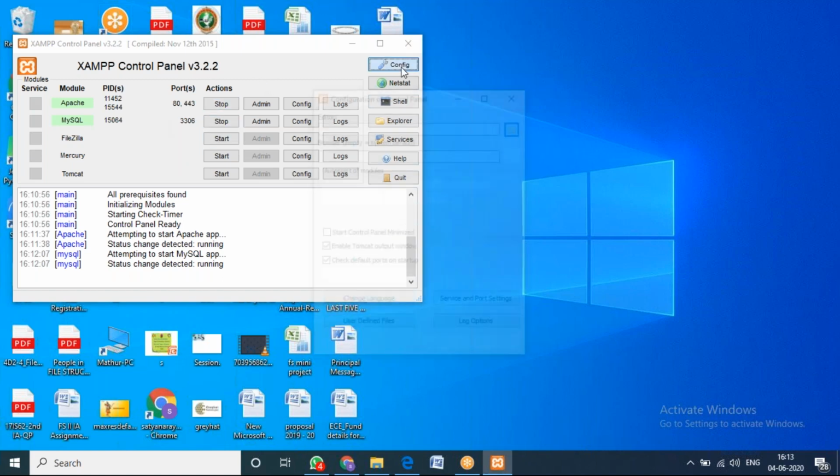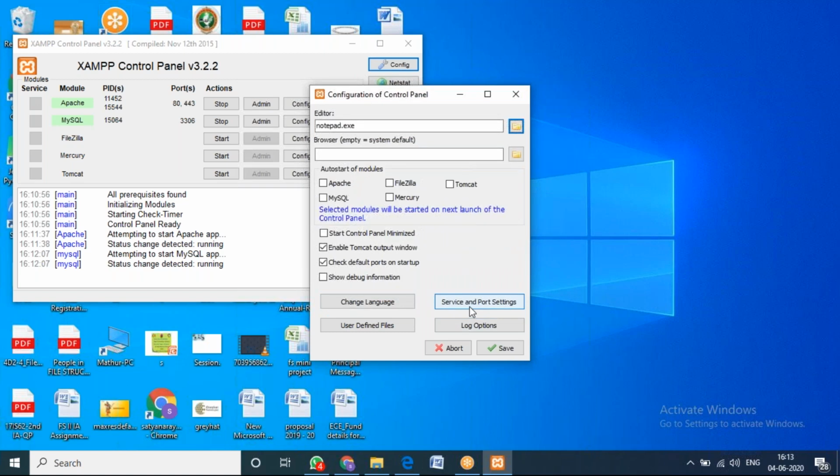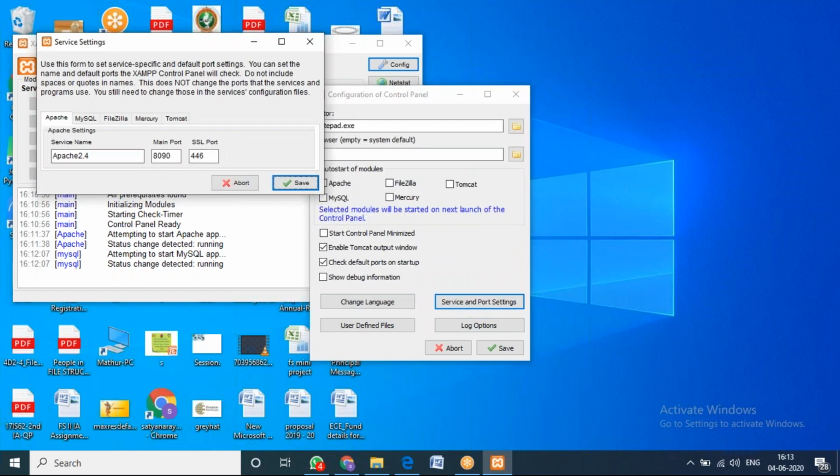Then go to config. As I said yesterday, there will be service and port settings. These are the port numbers which we are using. You can see here MySQL is using the default 3306. Tomcat default is 8080, and I changed it to 8082. If you are getting any problem with a port number, you need to change it here.